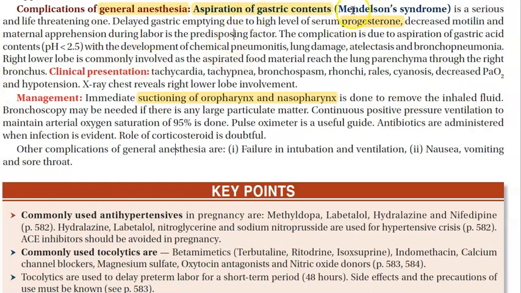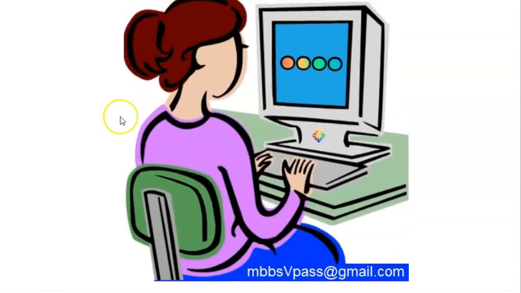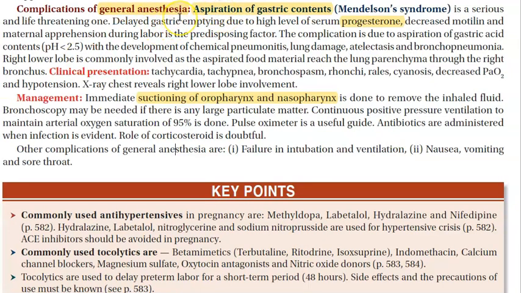So this is aspiration of gastric contents. This is called Mendelson syndrome, and this is serious and life-threatening. Especially in cesarean, they may do it in a way where they have not asked the lady to empty her stomach contents, so there is more chance of aspiration. Normally, when you go for a surgery, you would have been told to come with an empty stomach, remember? But if it is not an elective surgery and it is an emergency, there is more chance of this gastric aspiration, right?